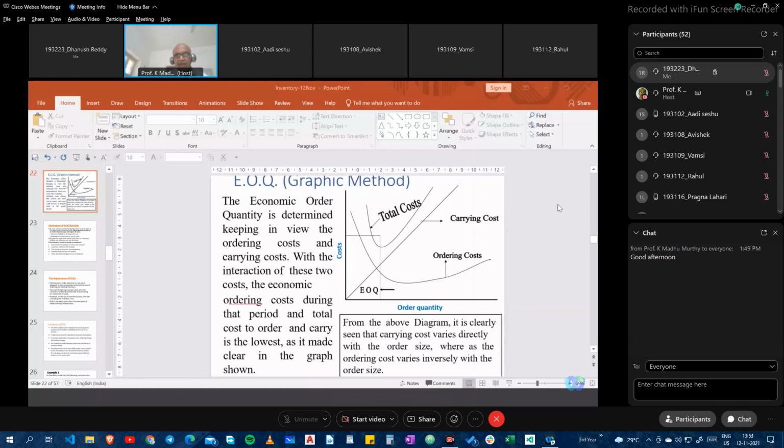And by considering variation of lead time, where lead time is required by the vendor, we have also calculated a figure for when to place an order, which we said is the reorder point.